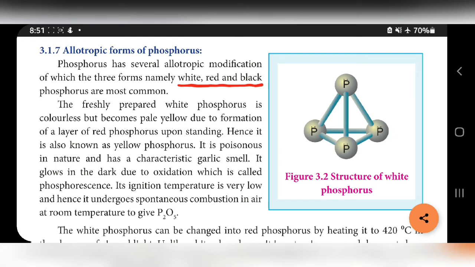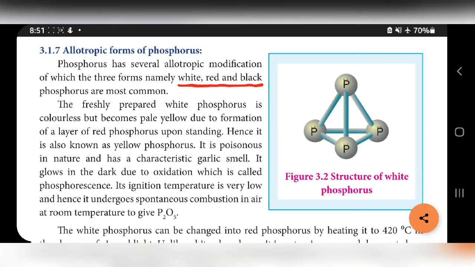First, what do you mean by allotrope? Allotropes have similar chemical properties but different physical properties. For example, we already learned in our last lesson, P block 1, diamond and graphite are both allotropes of carbon. Both diamond, the costliest one, and graphite, the cheapest one, contain carbon only.